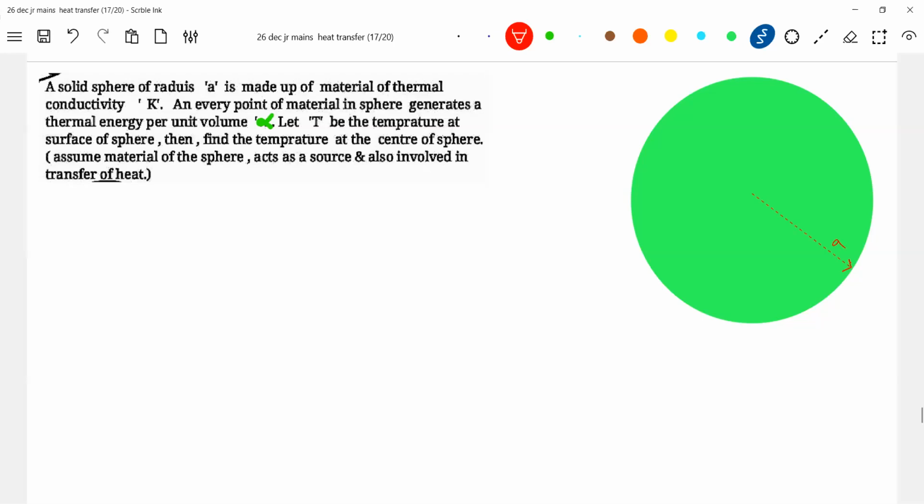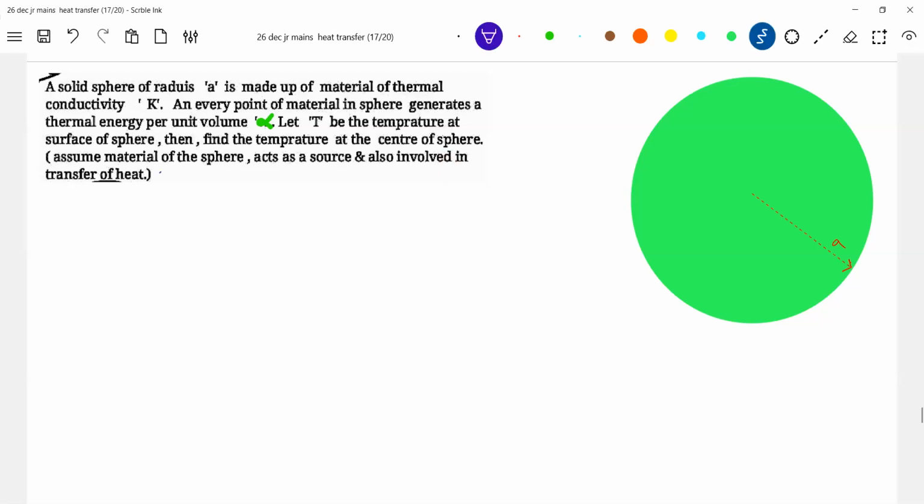In every point of material in the sphere, thermal conductivity is K, and every point of material in the sphere generates thermal energy per unit volume. Not like there is one source. Every point is responsible; they generate the heat. Find the temperature at the center of the sphere. Assume the metal of the sphere acts as a source and is also involved in transfer of heat. Let the temperature of surrounding be Ts.